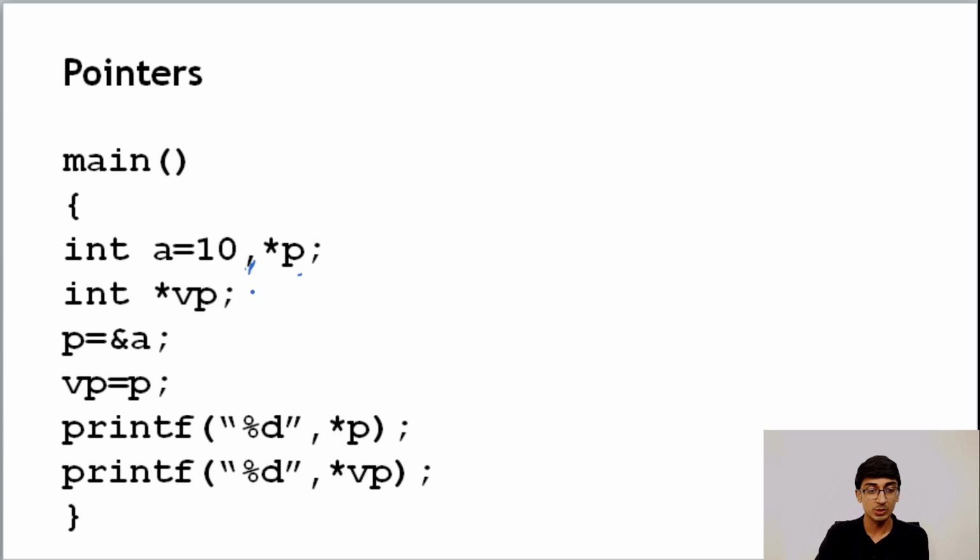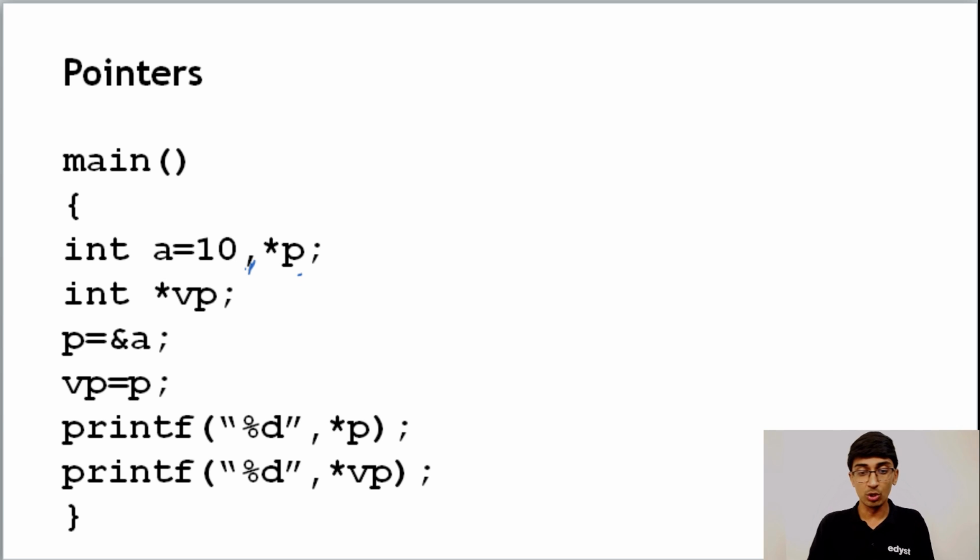So it could come as an MCQ to you. Anyway, the comma is being used as a separator and not as an operator over here. The good practice when you're doing array questions or pointer questions is that you actually draw it out.